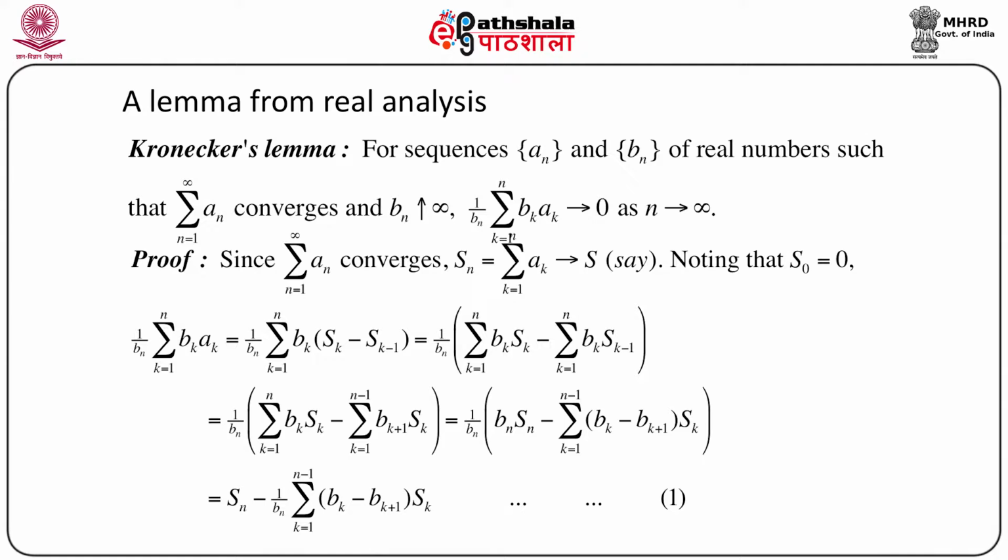Now, remember one thing: here there is no inequality, everything is equal, and just by a little adjusting of variables, rewriting in terms of another variable, like the partial sums Sn, we can write this. So we are writing this main quantity 1 by bn summation bk ak in terms of Sk, or the partial sums of the sequence of real numbers an.